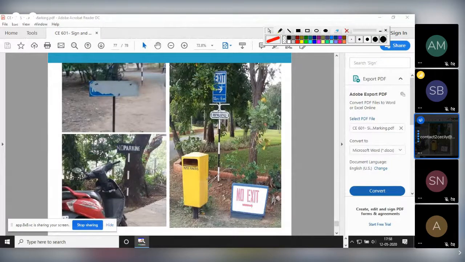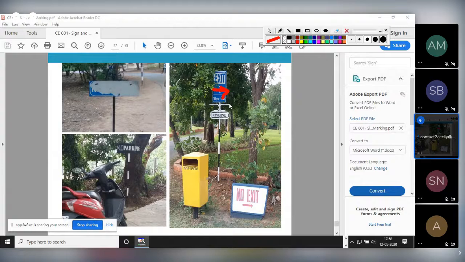Signboards should not be placed in such an area where you cannot see the sign clearly. It should be visible clearly. We have to put that signboard in that region where it is easily visible to the driver. Here it is hidden by the tree. Here no parking is given, but still people are parking their vehicles here. See here the double meaning. It's showing exit. That means you have to move in this direction for exiting the campus. And here again it is showing no exit. It should not be like that.